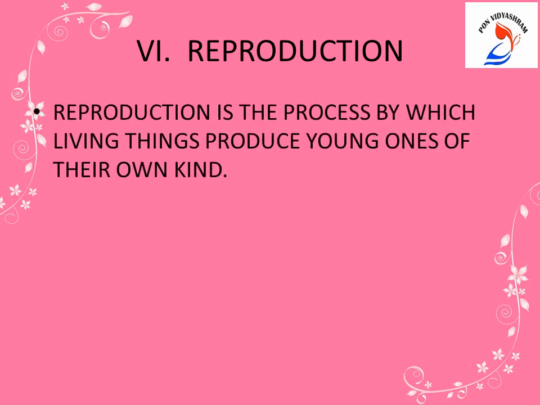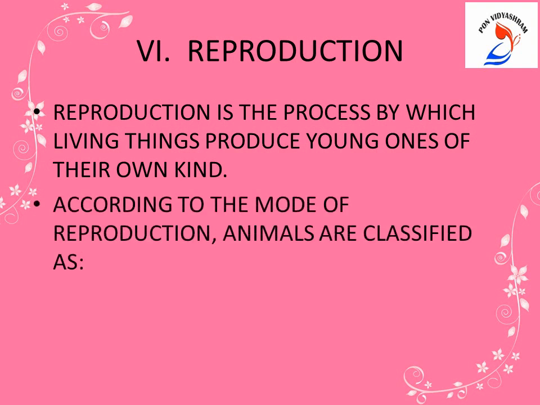The sixth aspect we are going to see is reproduction. What is reproduction? Reproduction is the process by which living things produce young ones of their own kind. According to the mode of reproduction, animals are classified as viviparous and oviparous. Now children, let's see what is viviparous and what is oviparous.